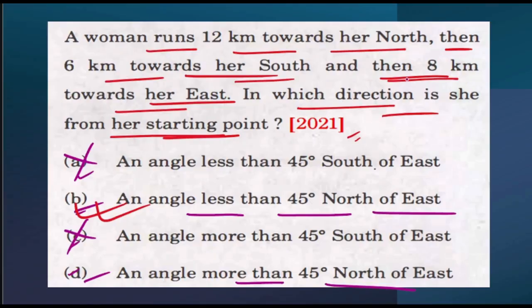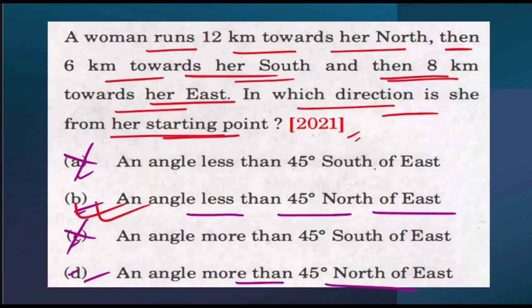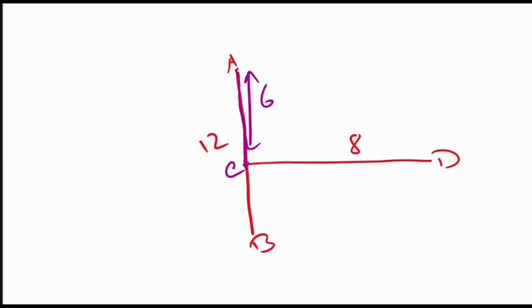What else are they saying? And then 8 kilometers towards her east. So now again the same woman went 8 kilometers towards her east. Say for example, this is point D. Now what is the question they are asking? In which direction is she from her starting point? So basically they are asking for the direction.